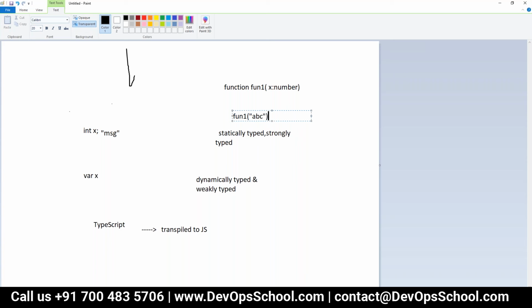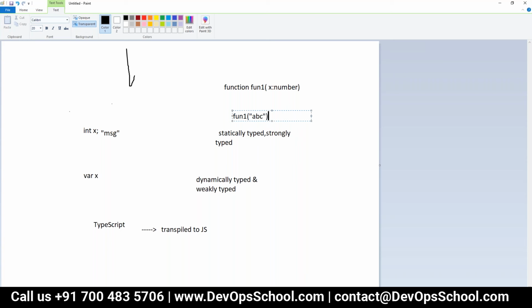Then what is the advantage? I will declare a type and pass some different type. When we are transpiling it to the JavaScript file, it will show the errors, but still it will create the .js file. In Java, if you have a compile time error, it will not create your .class file.